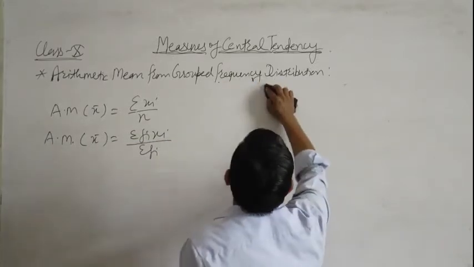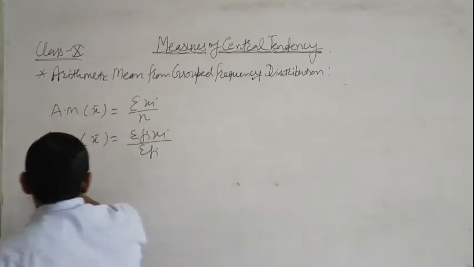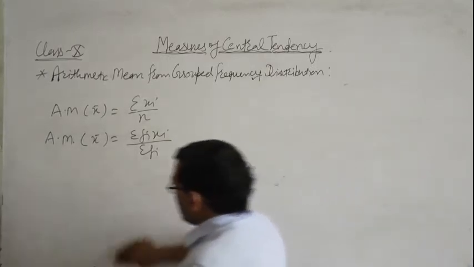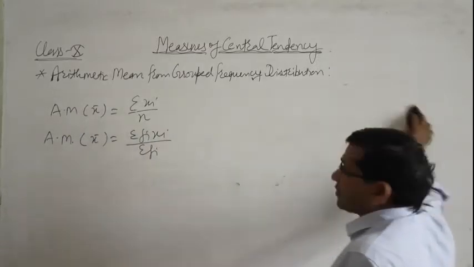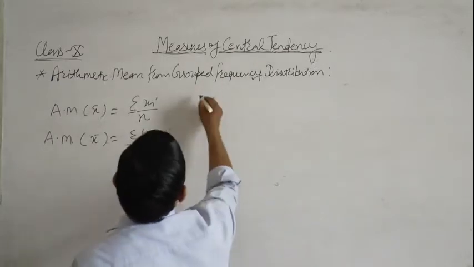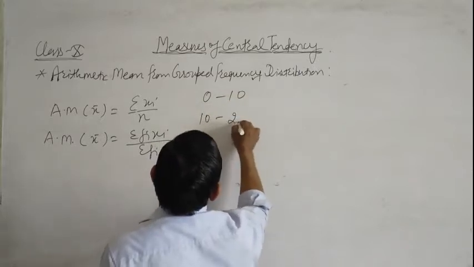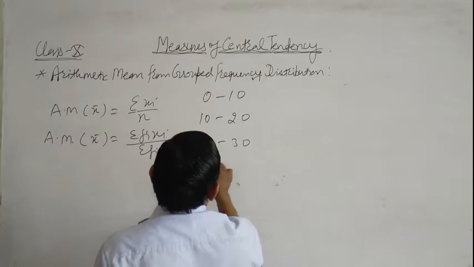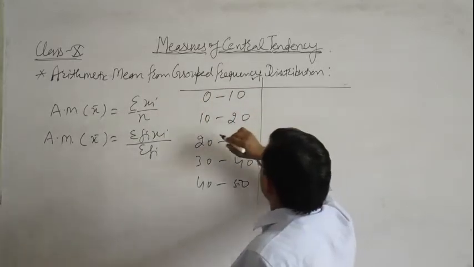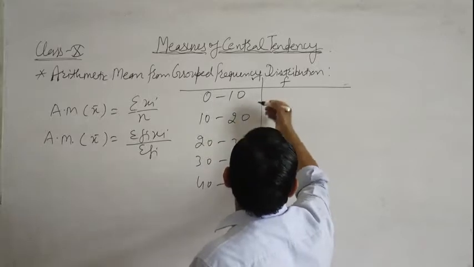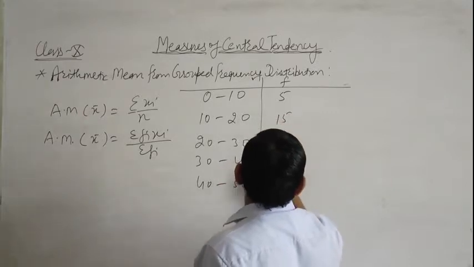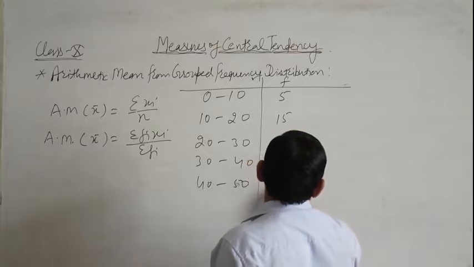In a grouped frequency distribution, each group has height more than 0. Suppose a grouped frequency distribution has classes 0 to 10, 10 to 20, 20 to 30, 30 to 40, 40 to 50, with frequencies 5, 15, 10, 20 and 25.